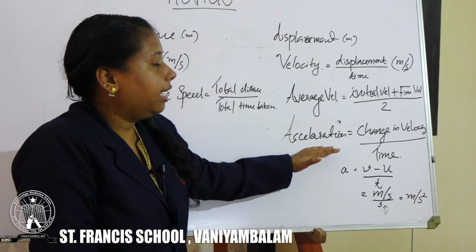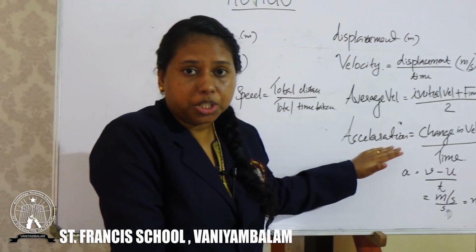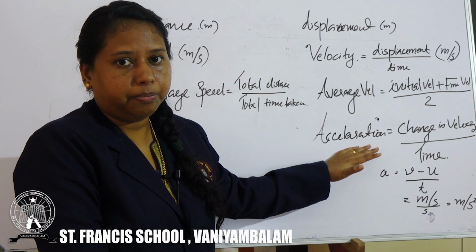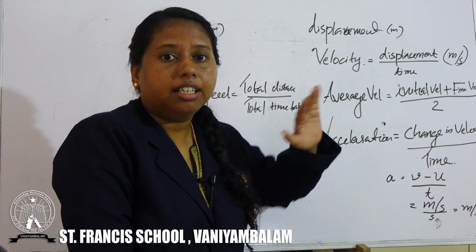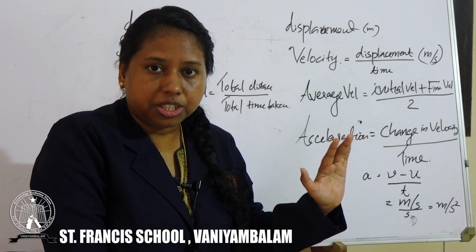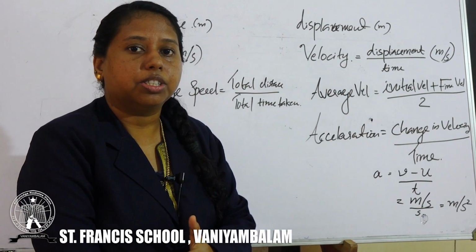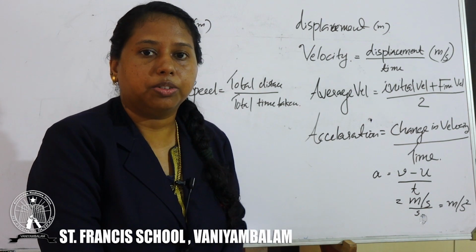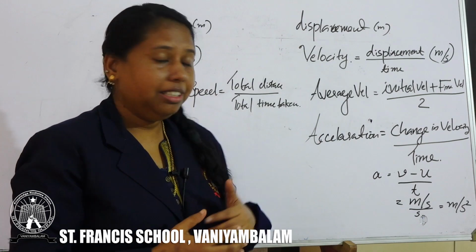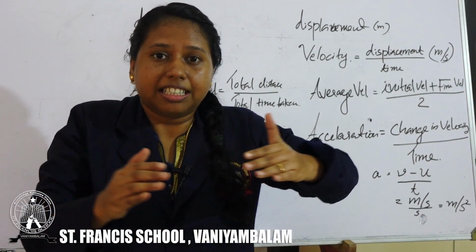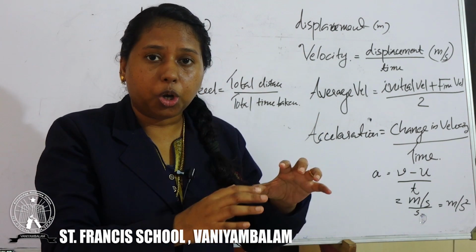And the acceleration may be positive or negative. If the acceleration is in the direction of velocity, then it is positive, and if it is opposite to the direction of the velocity, we take it as negative. For example, if a train reaches a railway station, it does not stop suddenly.